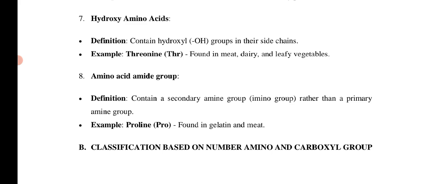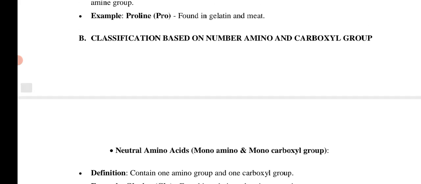So these are all the 8 different categories, divided based upon the composition of the side chain, right? The classification is: non-polar, polar, positively charged, negatively charged, simple amino acid, aromatic amino acid, acidic amino acid, hydroxy amino acid, and amino acid amide group. These are all based only on the composition of the side chain. Like if a hydroxyl group is present in the side chain, that type is called a hydroxy amino acid, right? The next one is classification based on the number of amino as well as carboxyl groups.